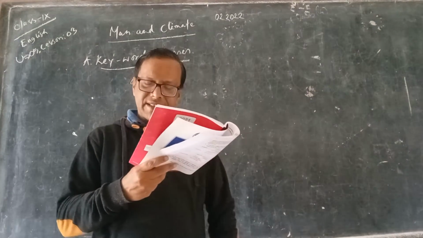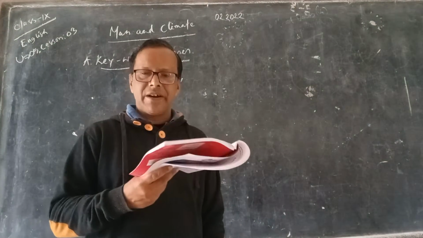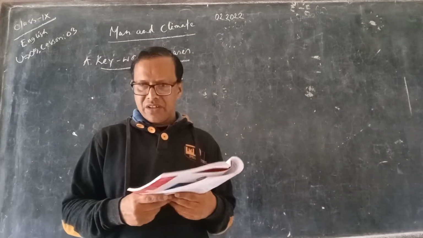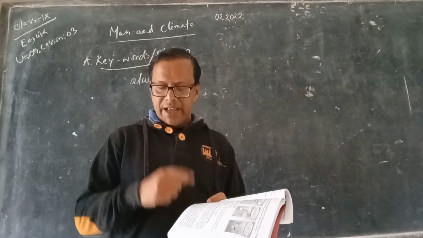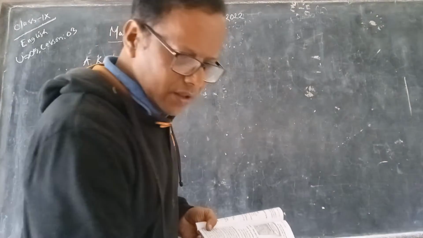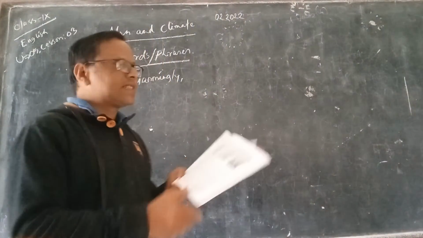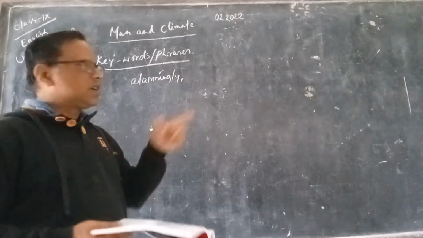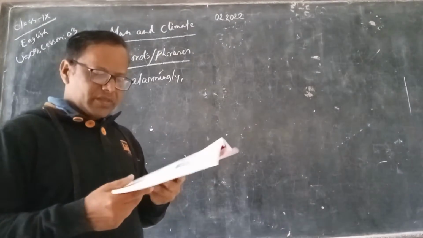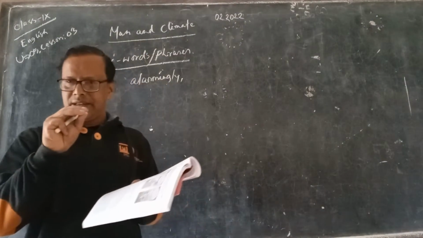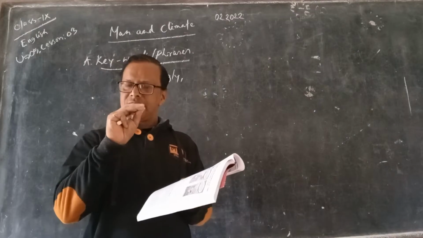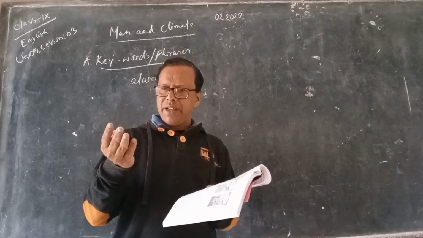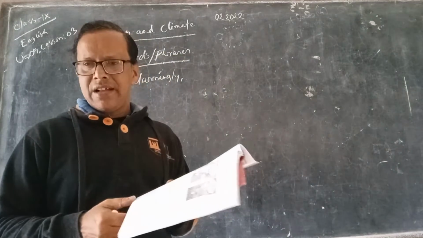Humans can neither change the sun's radiation nor the Earth's orbit around the sun. Radiation means ray, a type of ray. You have to find out the key words or phrases at the very beginning of the text. For example, I find a word like alarming. If any word seems to be a difficult key word, you must find out its meaning. You can get it from your dictionary, from the internet, and in many other ways.